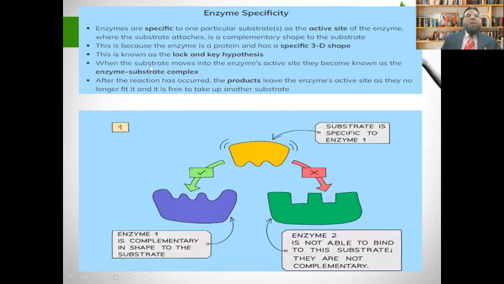When the substrate moves into the enzyme's active site, they become known as the enzyme substrate complex. After the reaction has occurred, the products leave the enzyme active site as they no longer fit it, and it is free to take up another substrate.